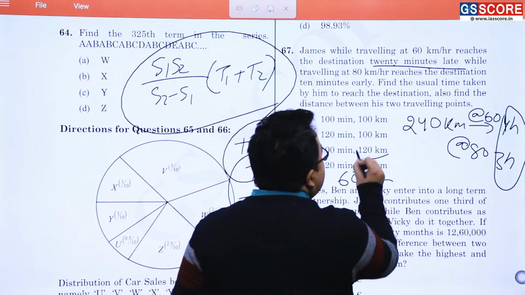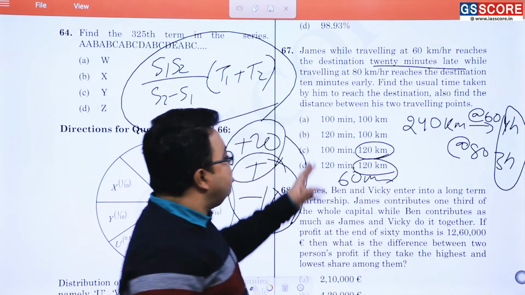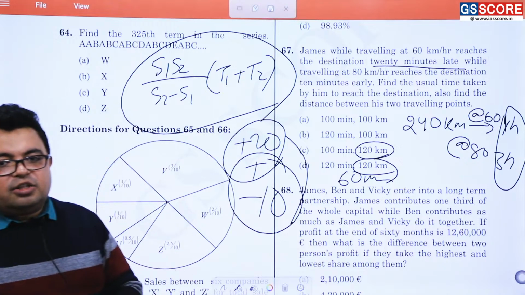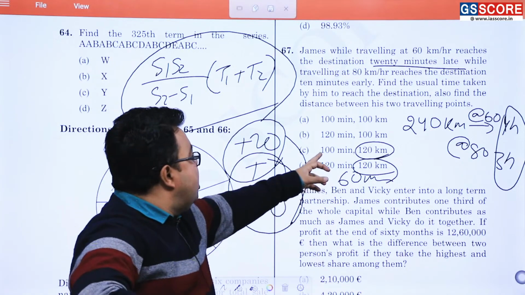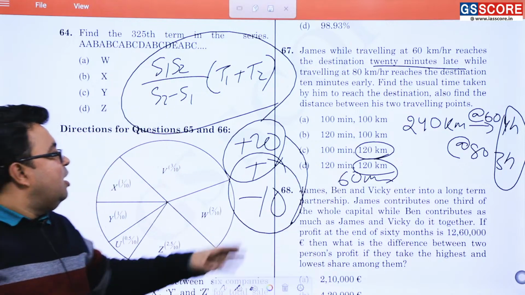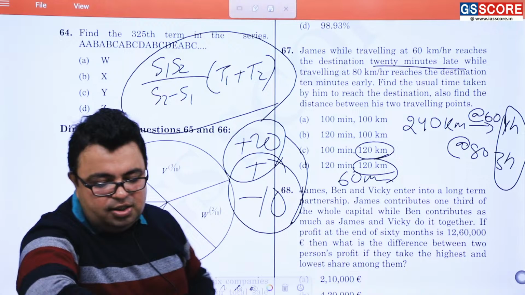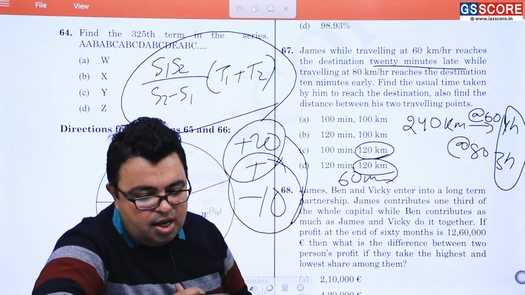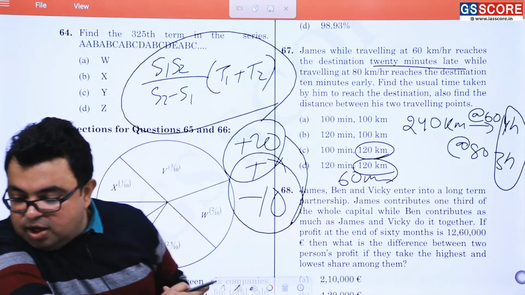So either this will be the correct answer or this will be the correct answer. Based on that you can easily understand what should be the answer of the question. It is not that pretty easy. So it should be like 120 by 120, but it is not coming out like that. So by looking at it you can just go with it and tell what should be the answer. Okay, now we are going to question number